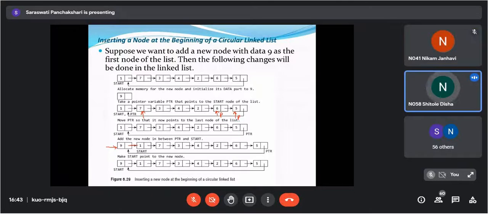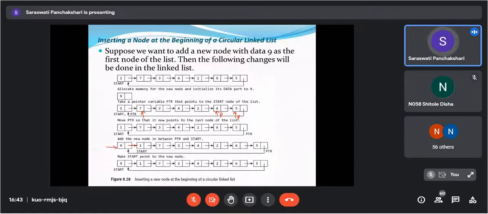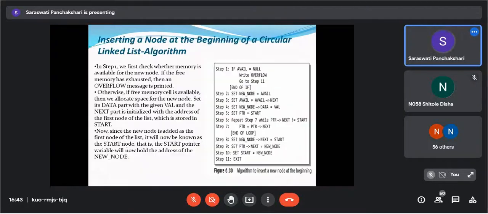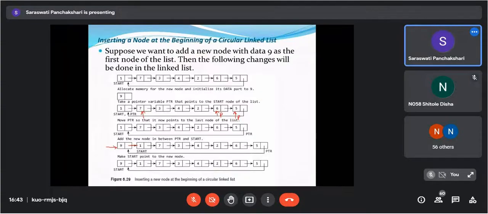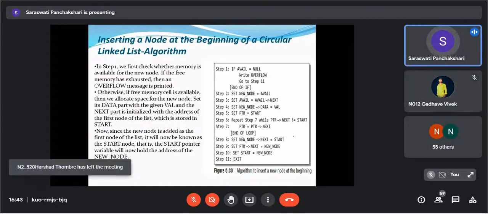Next is set ptr of next is equals to new node. Here your ptr is pointing. So ptr is here. So its ptr of next is equals to new node. Ptr of next will point to this new node. And then set start is equals to new node. So your now start will point to this new node. Getting? Understood? Okay, so this is about inserting a node at the beginning of a circular linked list.